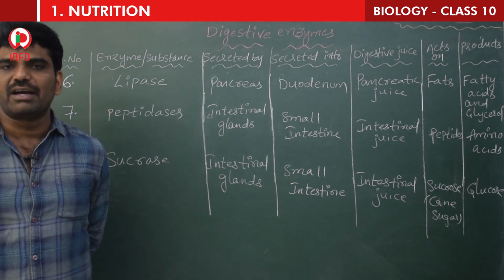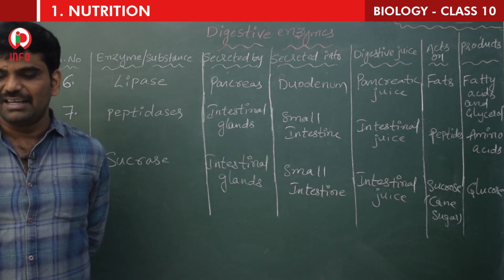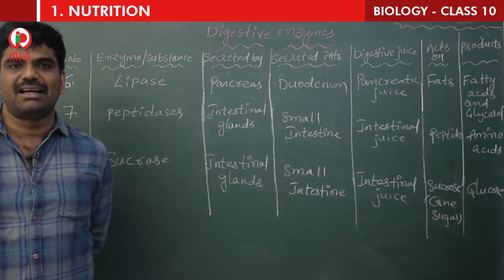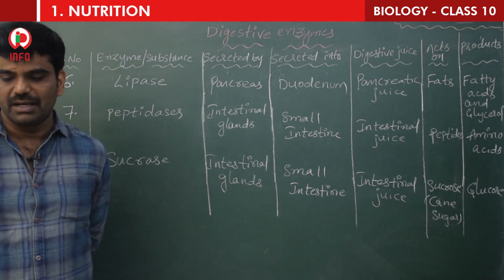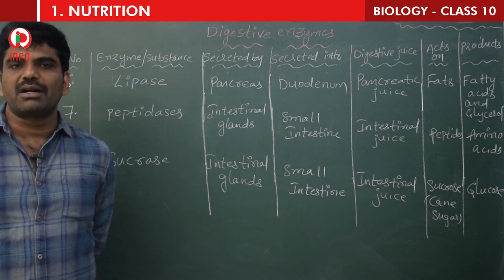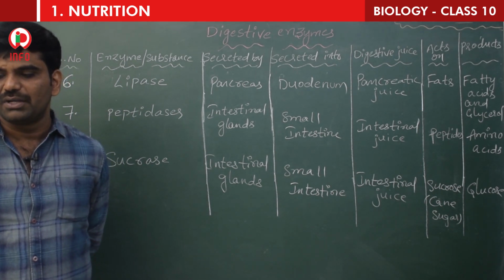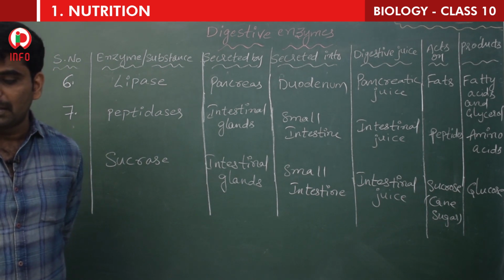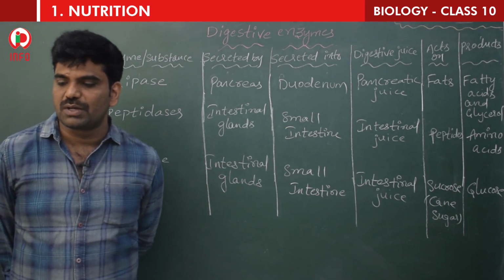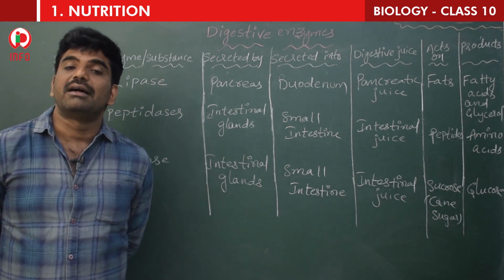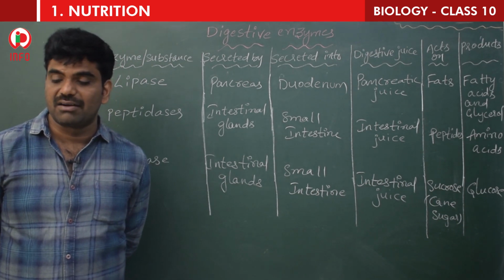Which juice contains no enzymes? Clearly the third one, bile has no enzymes. Next, what are the end products of fats? You can go for the sixth one, last two columns. The end products of fats are fatty acids and glycerol.